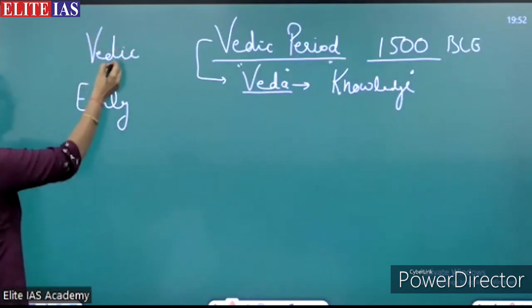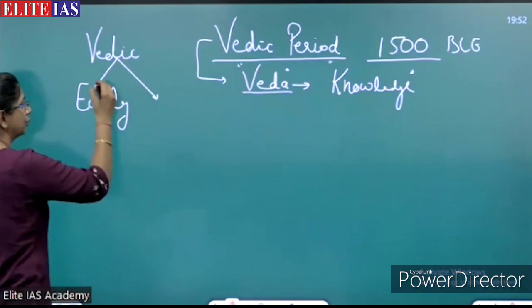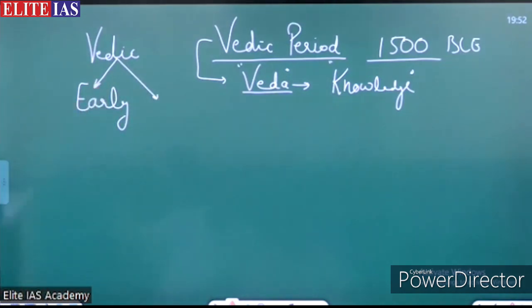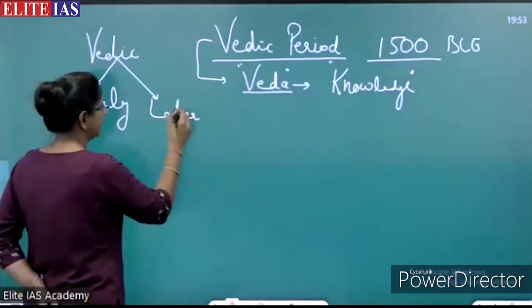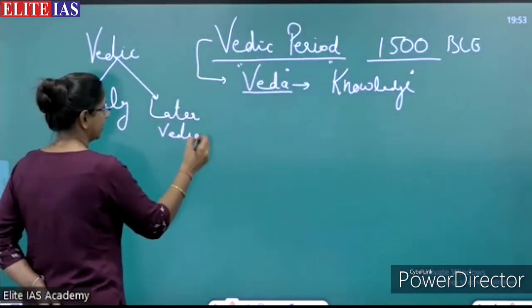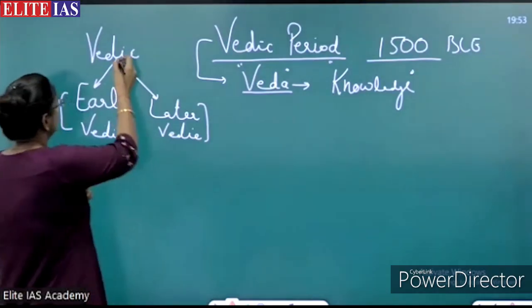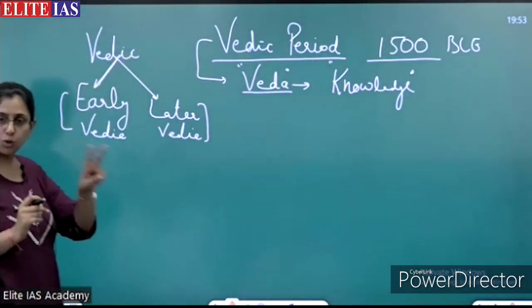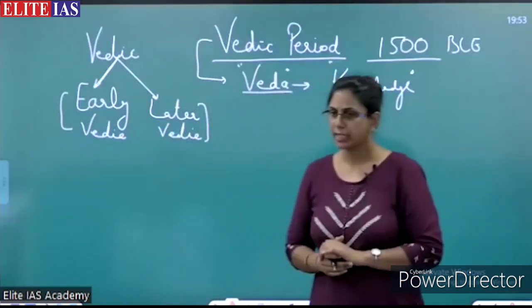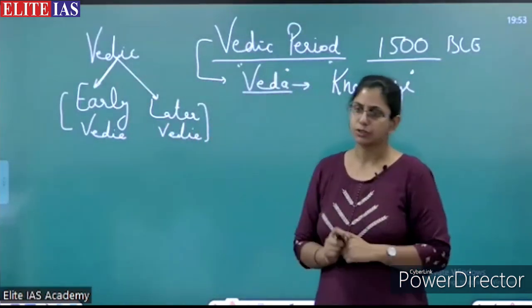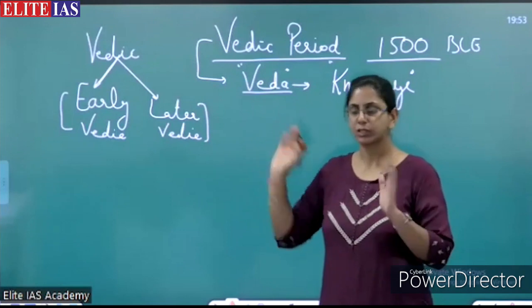We will divide the Vedic period into two. First one is the early Vedic period, and the second one is the later Vedic period. So the Vedic period was divided into two, the early Vedic and the later Vedic. Okay. So we are just having a short discussion over this word and over the period.